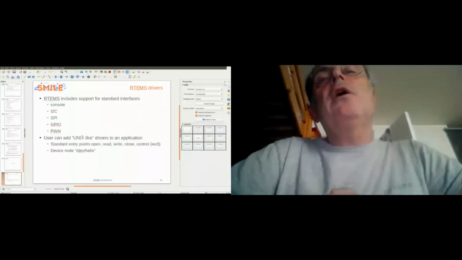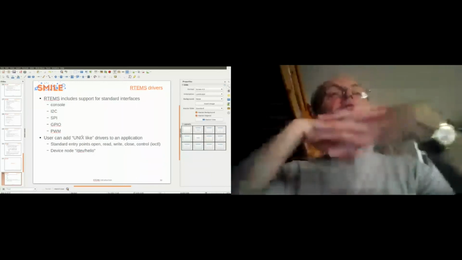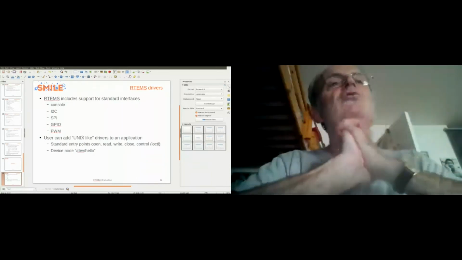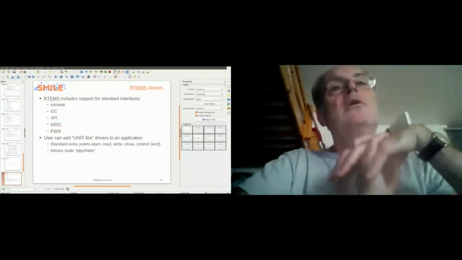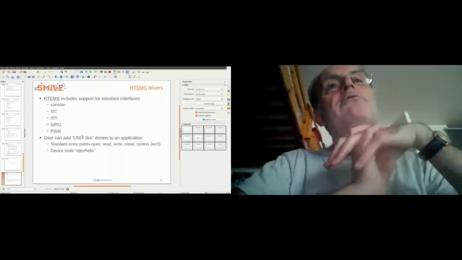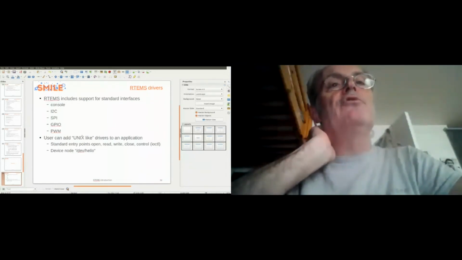RTEMS includes lots of device drivers for standard interfaces. The first one is a console, which is useful to see what happened in your application. I2C, SPI, GPIO, PWM, depending on the target, of course. If you use QEMU for x86, you have only the console. You don't have I2C or SPI, of course.